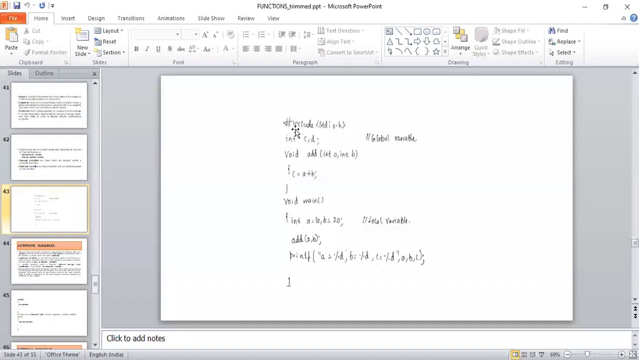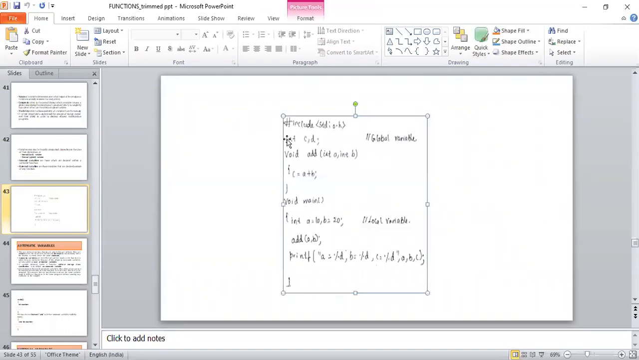After writing the header file, I have declared the variables C and D. Those C and D, which are of type integer, are nothing but global variables. And in the addition function, void addition(int A, int B), we have used one variable, C = A + B, which is going to store the result.